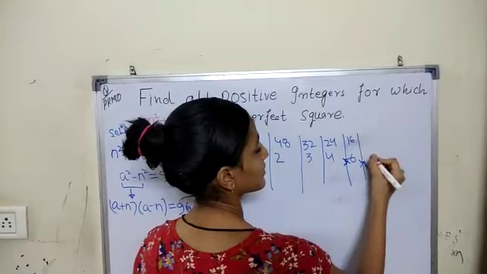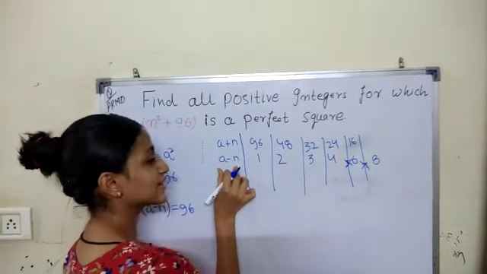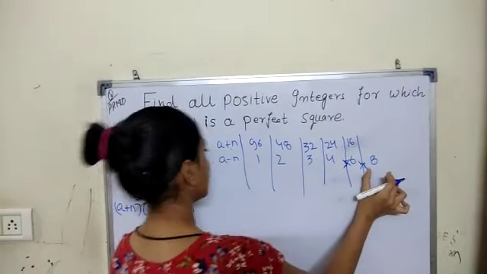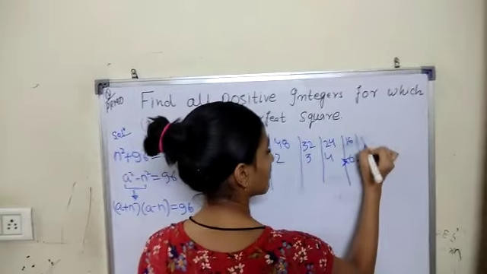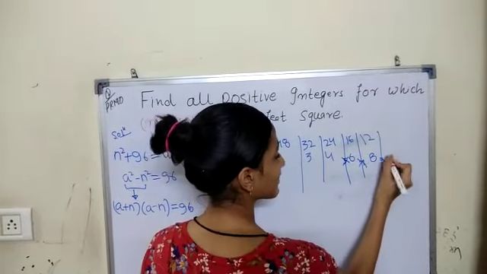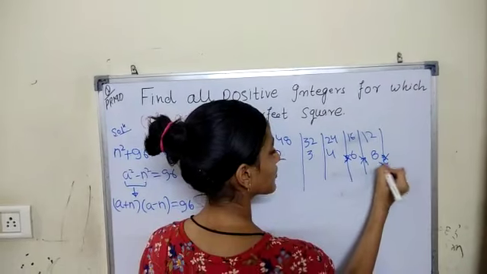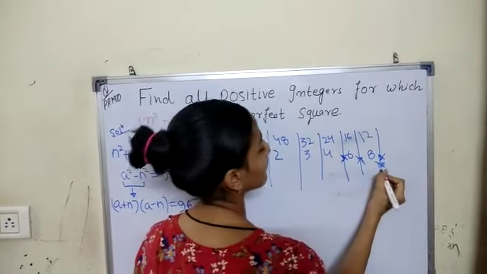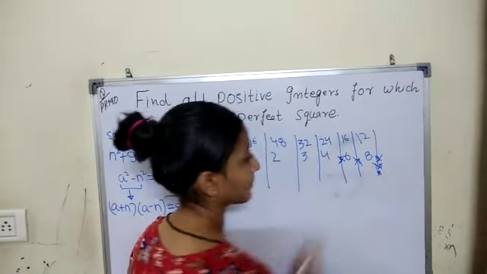Let's take 8. If a minus n equals 8, then a plus n will be 12. 9, 10 and 11 are also not possible.